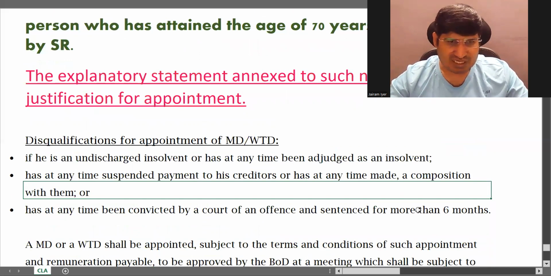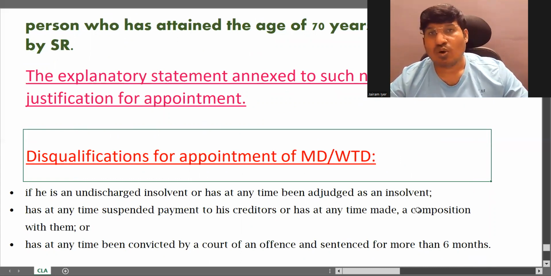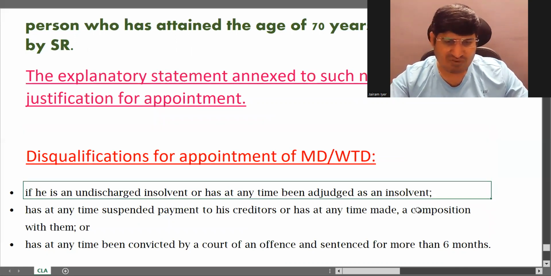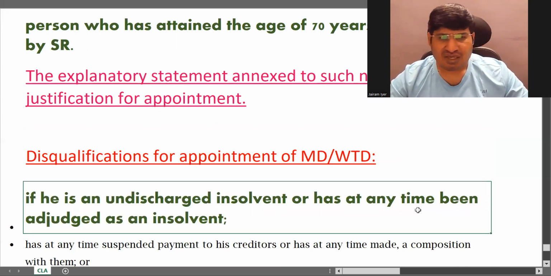Now the next part is disqualifications for appointment of MD and WTD, Managing Director and Whole-Time Director. What are the disqualifications? There are 3 disqualifications. If he is an undischarged insolvent, or has at any time been adjudged an insolvent.